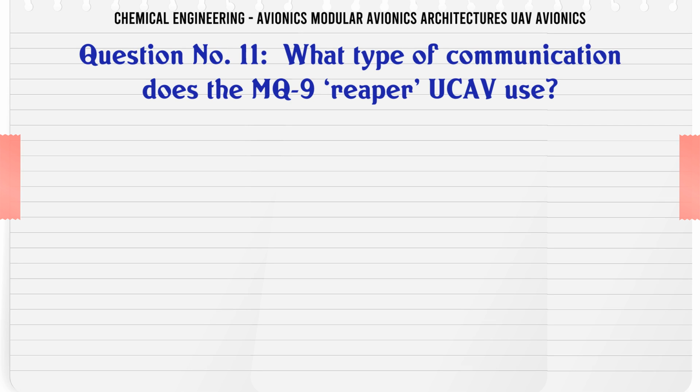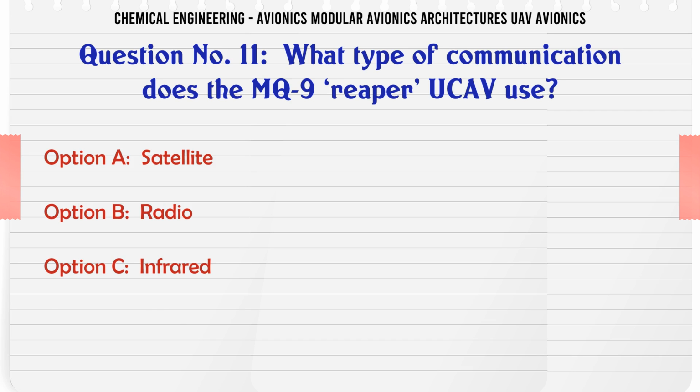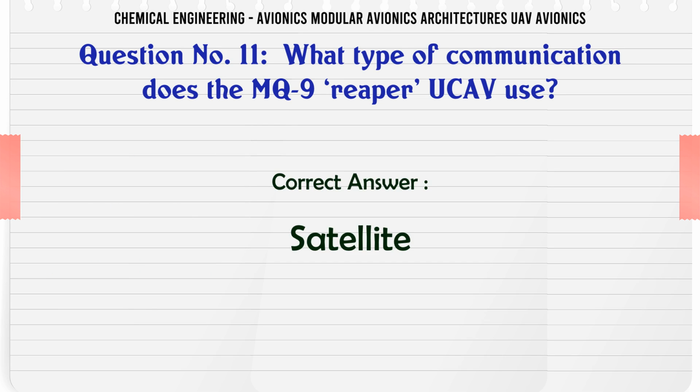What type of communication does the MQ-9 Reaper UCAV use? A satellite, B radio, C infrared, D microwave. The correct answer is satellite.